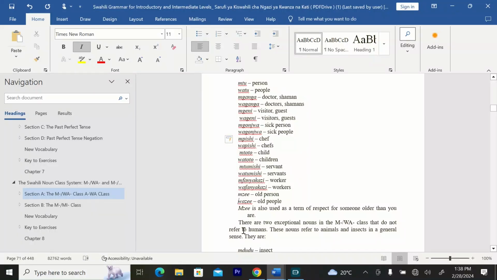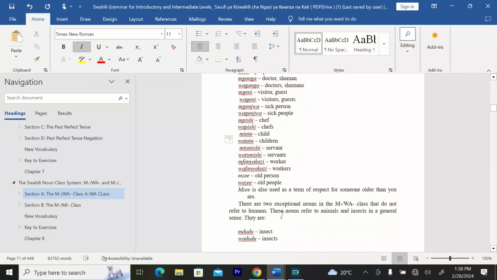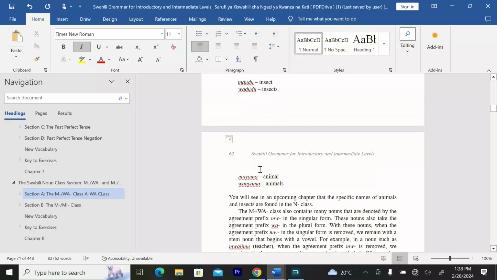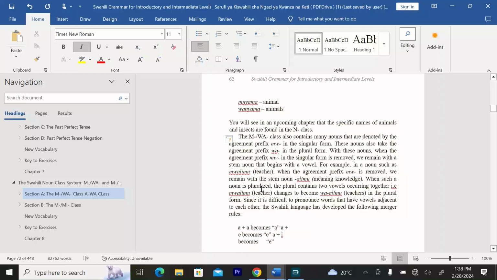There are two exception nouns in the mwa or the awa class that do not refer to humans. These nouns refer to animals and insects in a general sense. They are mdudu, which is an insect, and wadudu, which are insects. We have mnyama, which is an animal, and wanyama, which are animals. You will see in an upcoming class that the specific names of animals and insects are found in the N class.